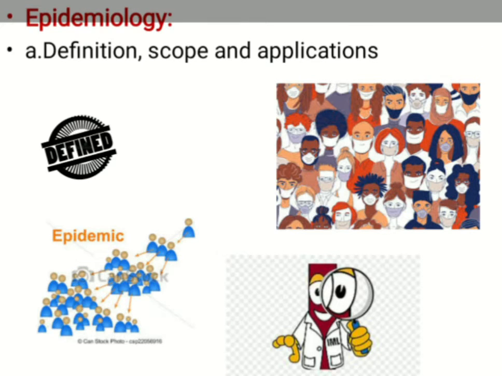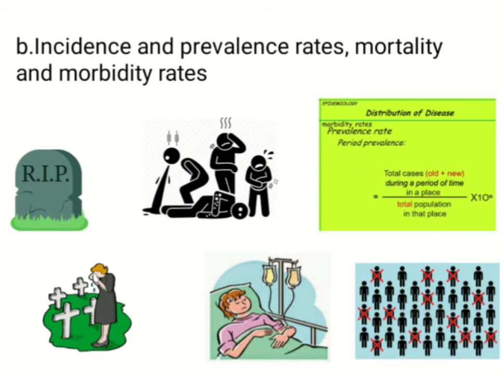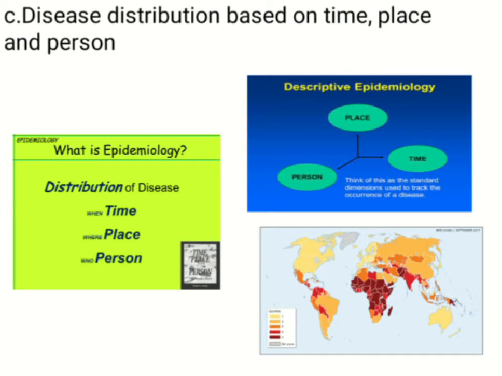We'll then have an overview of epidemiology, the science which studies how a disease originates or how it spreads. We'll try to understand what epidemiology is, define it, and understand its scope and its applications. Then we'll look at the incidence and the prevalence rate, and the various calculations involved in epidemiology: how many people are affected, the morbidity rate, and how many people die, the mortality rate. We'll try to understand the various formulas and calculations of these different rates. We'll understand how a disease is distributed.